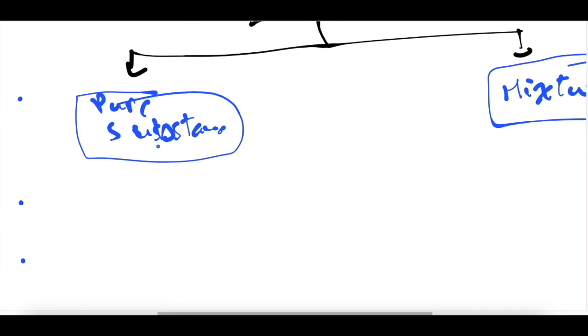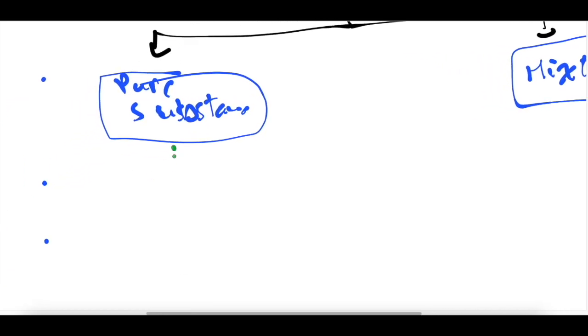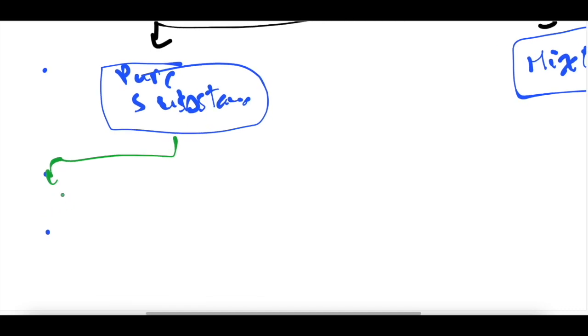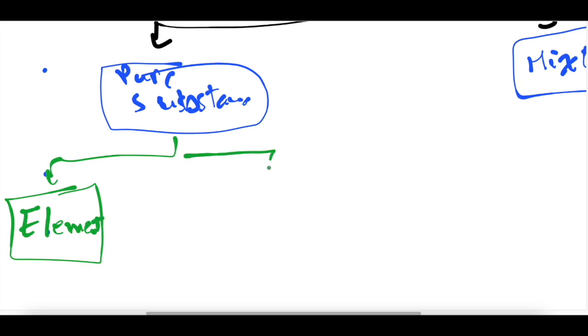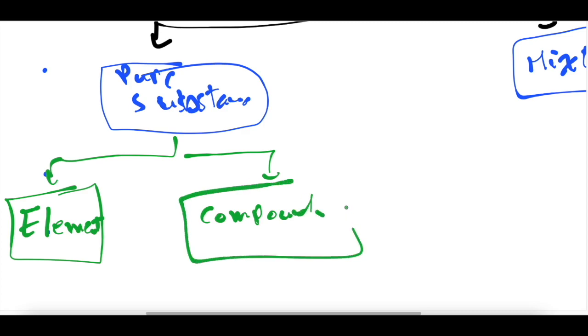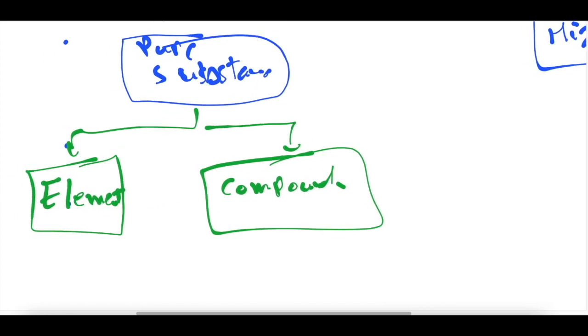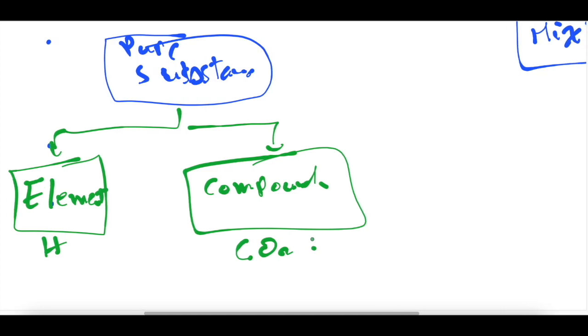The pure substance can exist as an element or as a compound, like carbon dioxide or oxygen gas. So element, we said, like hydrogen, or compound like carbon dioxide.